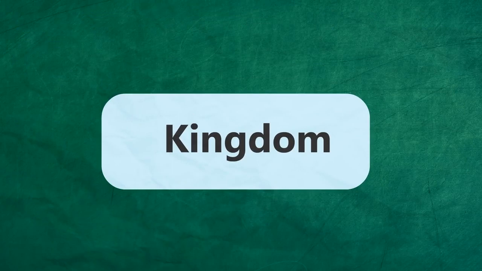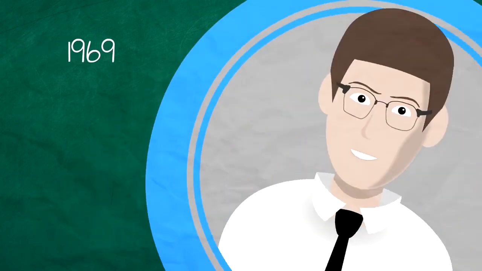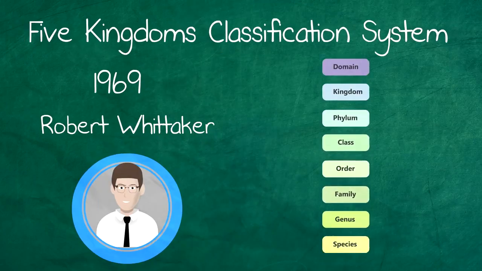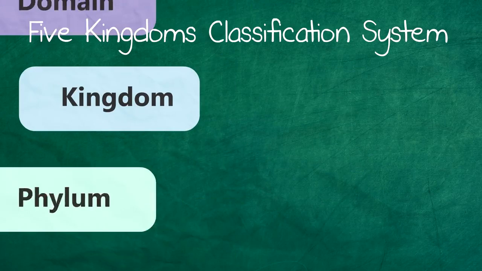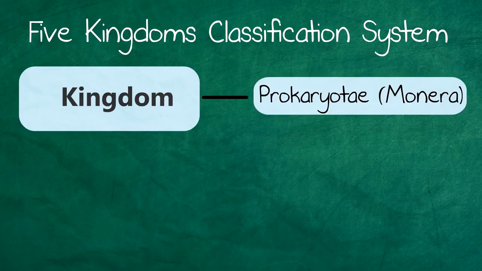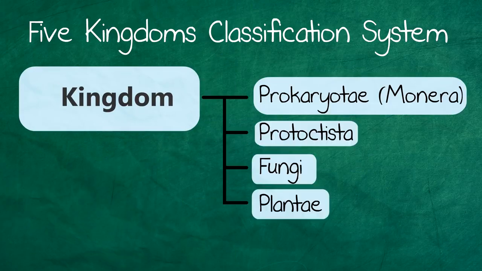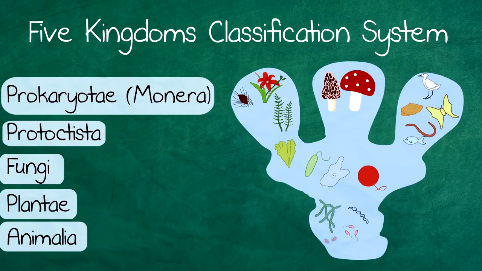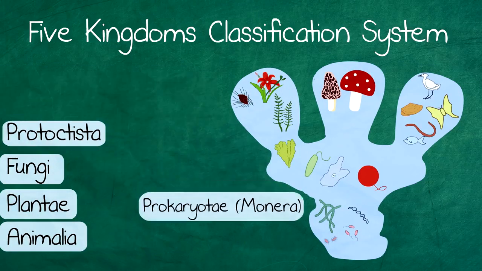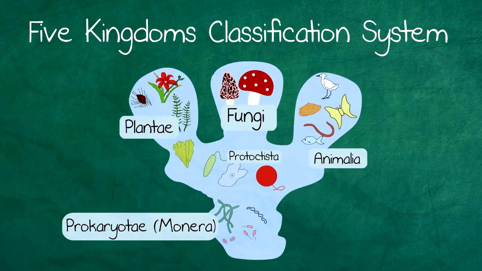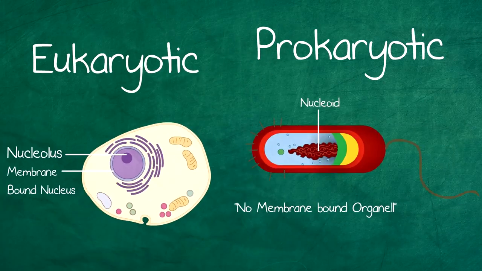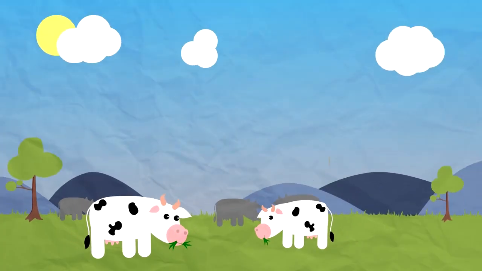So now looking at how kingdoms are broken down. In 1969, an American plant ecologist called Robert Whittaker introduced a 5 kingdoms classification system with the following 5 kingdoms: Prokaryota, Protoctists, Fungi, Plantae, and Animalia, which was mainly based upon differences in nutrition. Each kingdom has characteristic features so that an organism can easily be assigned to one of the kingdoms. These characteristics are based on cell walls, whether they are eukaryotic or prokaryotic, and on the way they get nutrition.